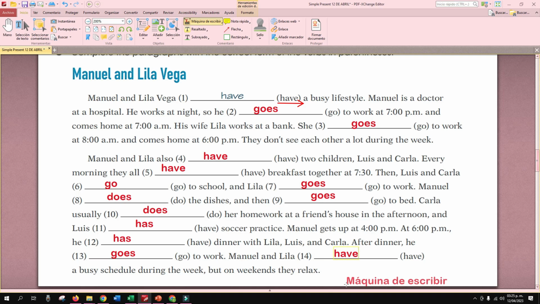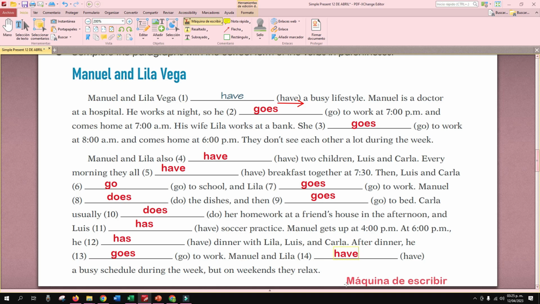Carla usually does her homework at a friend's house in the afternoon, and Luis has soccer practice. Manuel gets up at 4 p.m. At 6 p.m., he has dinner with Lila, Luis, and Carla. After dinner, he goes to work. Manuel and Lila have a busy schedule during the week, but on weekends they relax.